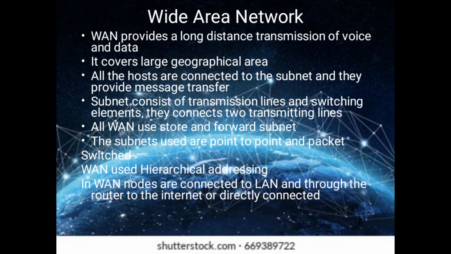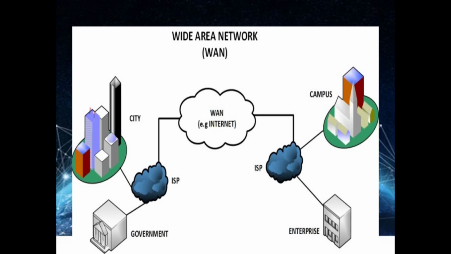WAN uses hierarchical addressing. The WAN is nothing but the interconnection of LANs, and the best example is our internet. Different organizations, our campus network, our private networks are connected to the internet, and it makes a WAN. And this is a diagram showing a WAN network.